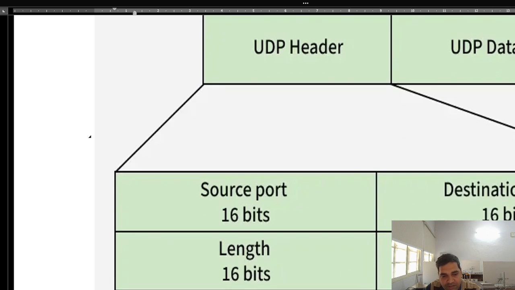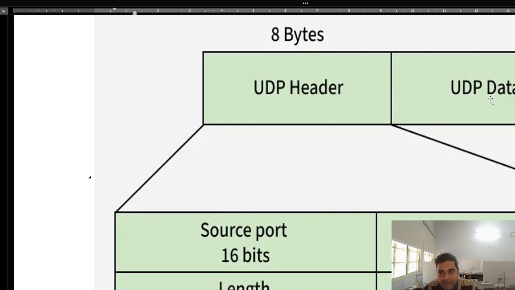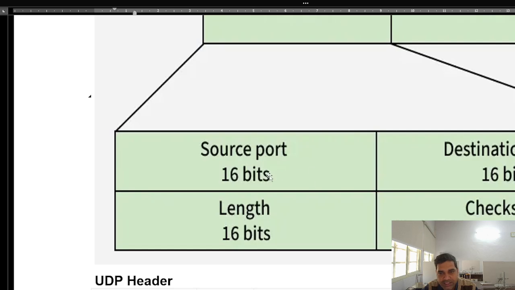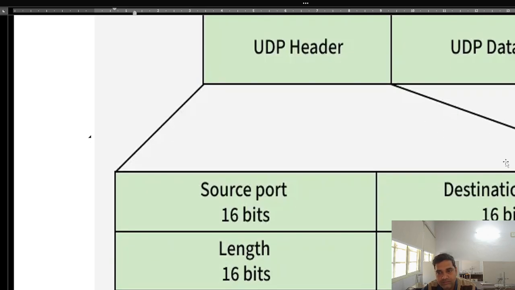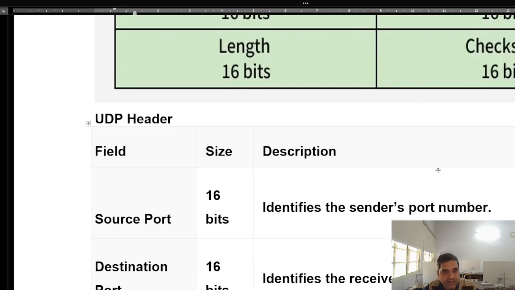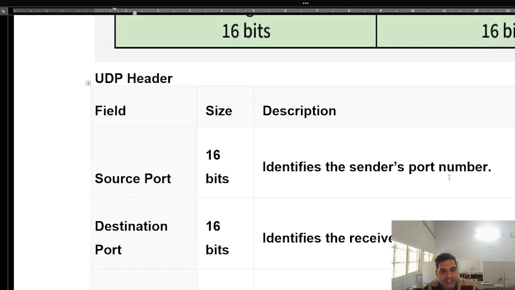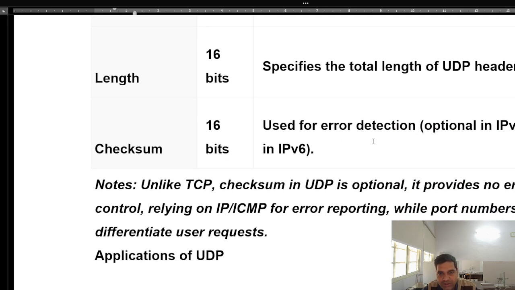So see, this is the visualization of the packet. UDP header 8 bytes, UDP data 8 bytes, 16 bytes. Source port is 16 bits and destination port is 16 bits. So this is the 8 byte UDP header, meaning 48 bits basically. This is the length, 16 bits, and checksum, 16 bits. The source port identifies the sender port number, and the length specifies the total length of the UDP header and data. Checksum is used for error detection.